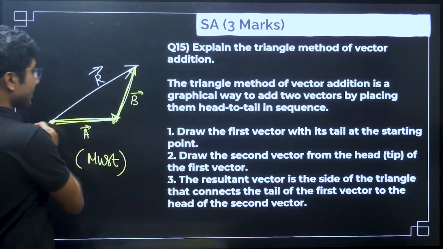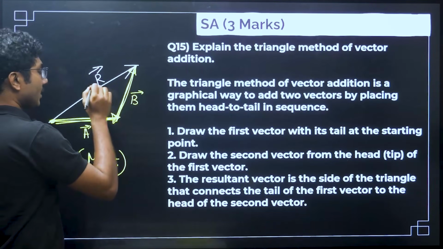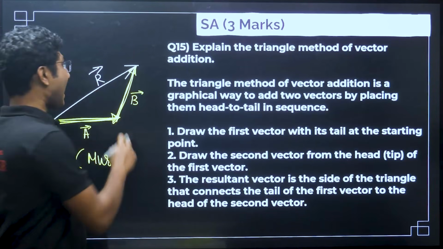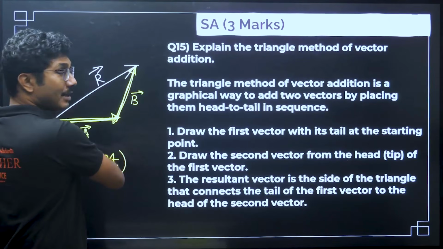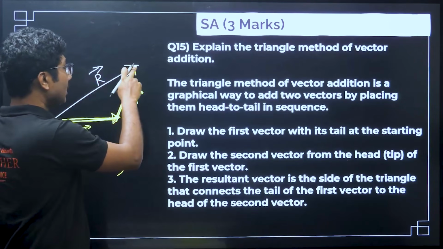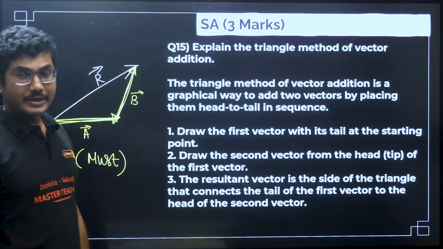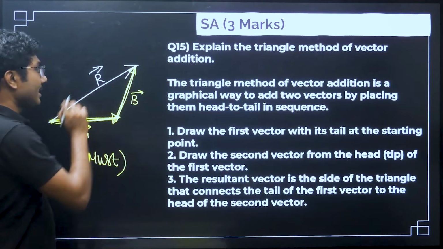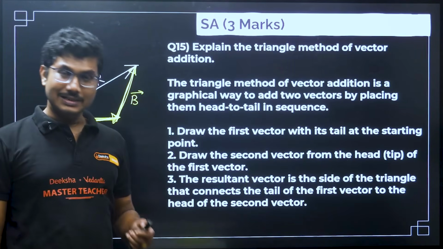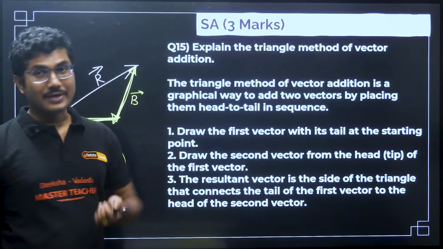So, draw the first vector, then draw the second vector where the first vector ends, and then join the starting point of the first vector to the head of the second vector. That way you will get the resultant vector in magnitude as well as in direction.